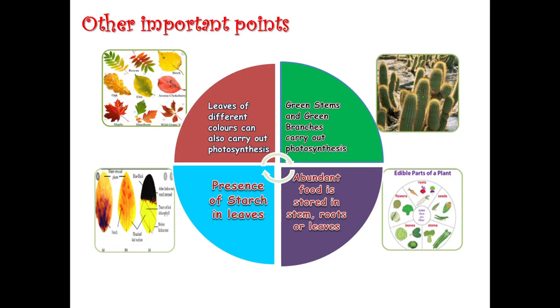There are some important points also about photosynthesis. See, not only green leaves, leaves of other colors also carry out photosynthesis. And you can check them with the help of presence of starch, with the help of iodine solution. If you pour iodine solution on the leaf which has already carried out photosynthesis, it will turn blue-black in color. Now, except leaves, there are green stems and green branches also of desert plants like cactus which do not have leaves and they also carry out photosynthesis.